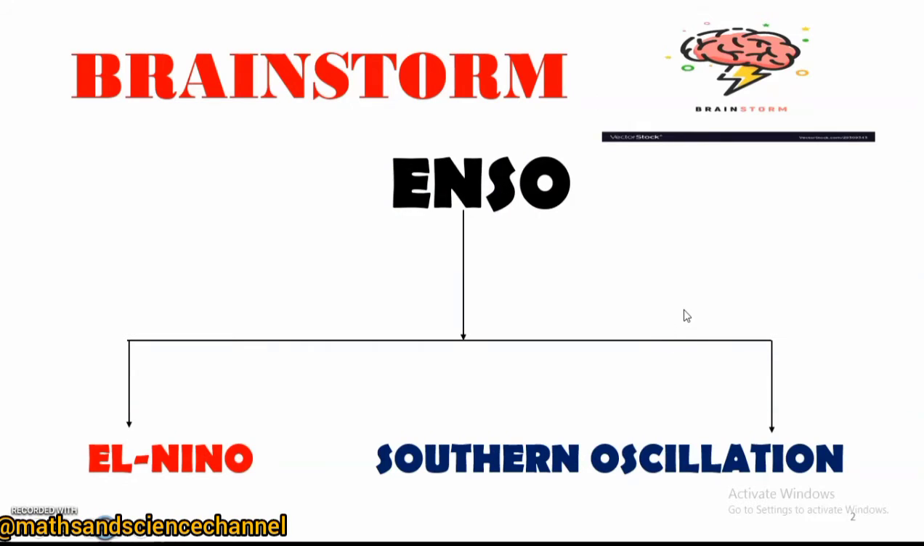Now we have ENSO, right? ENSO basically means the El Niño Southern Oscillation. Let's separate them into two: we have the El Niño and also the Southern Oscillation. Now when we talk about the ENSO, it basically occurs in the southern hemisphere, just below the equator. That is where the ENSO takes place.